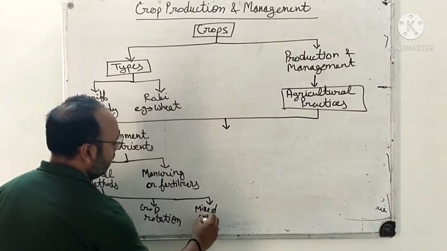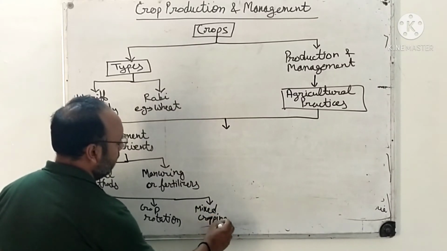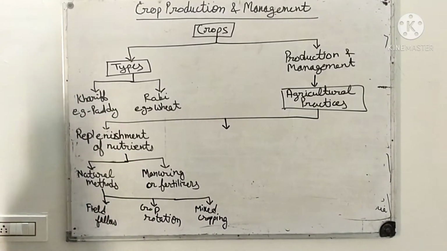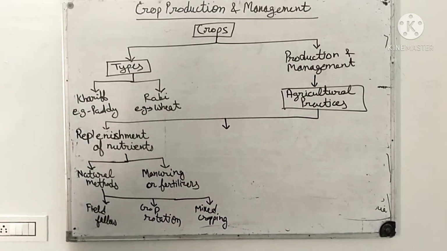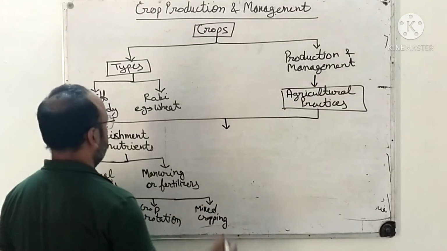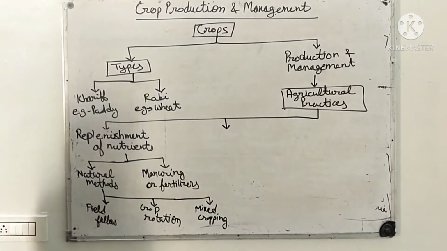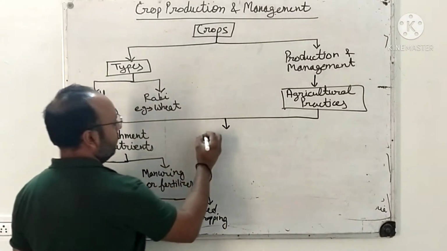Same way, more than one kind of crop you can grow in the field so that all the nutrients can be used up. There is nothing special, they are using all these kinds of nutrients, right? Then after this replenishment of nutrients, we were having irrigation.